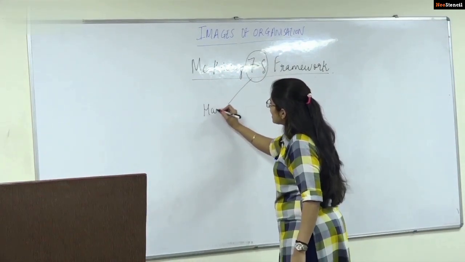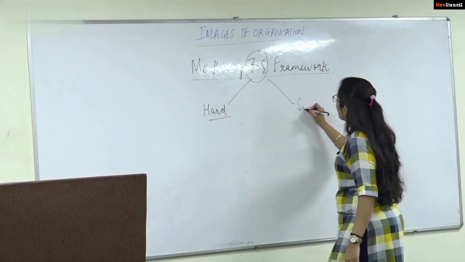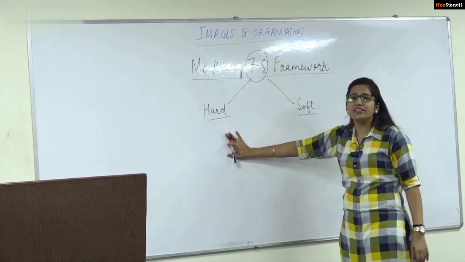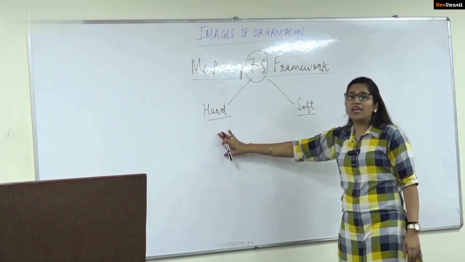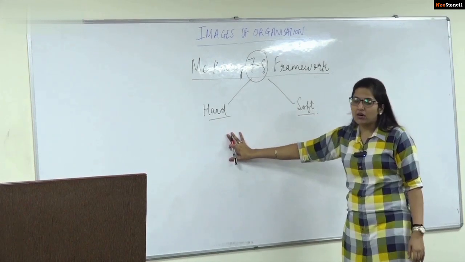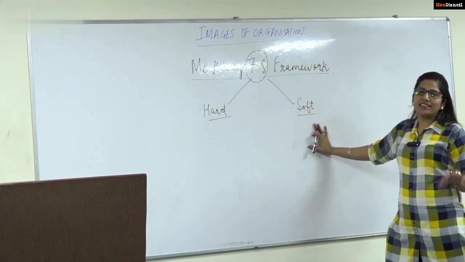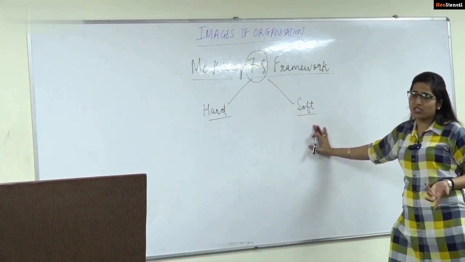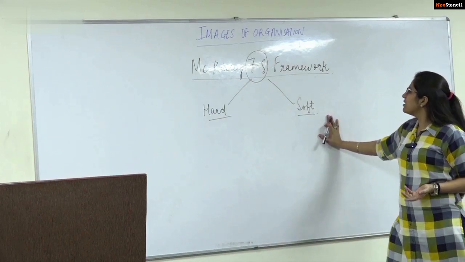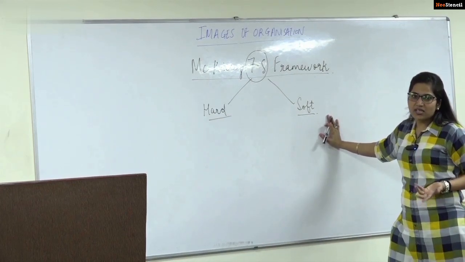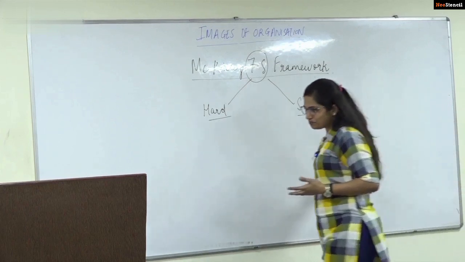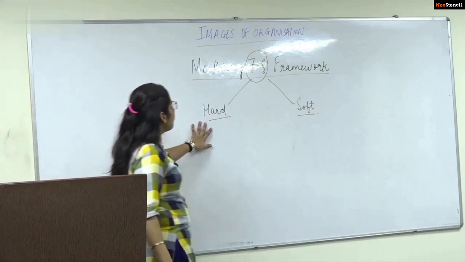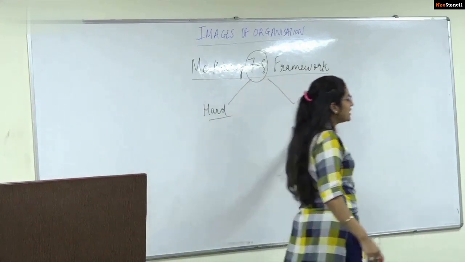These 7 elements have been classified as hard elements and soft elements. What are these hard and soft elements? These hard elements are the ones which are easy to identify, which are easy to describe, which can be easily influenced by the management. Okay. These soft elements are difficult to define, difficult to describe, non-tangible, and they are not easily influenced by management. They're easily influenced by the culture. This is easily influenced by the management, and this is easily influenced by the culture.